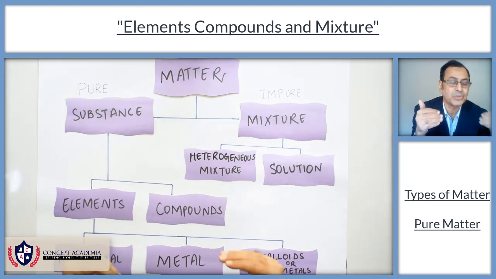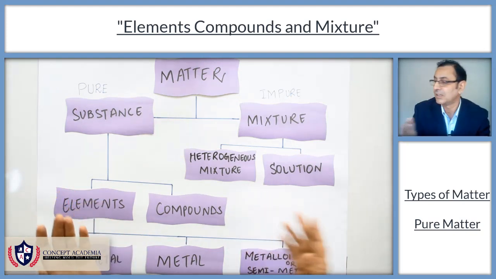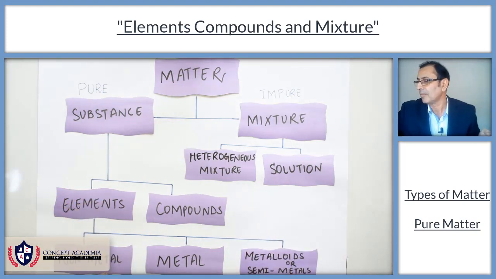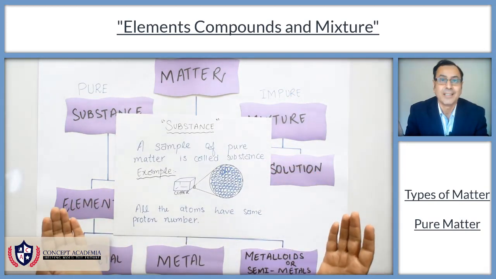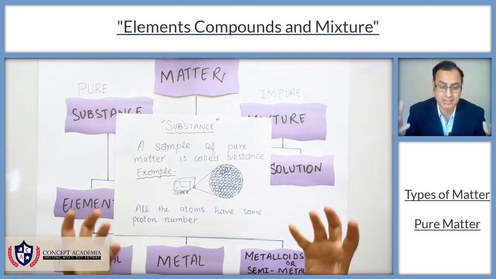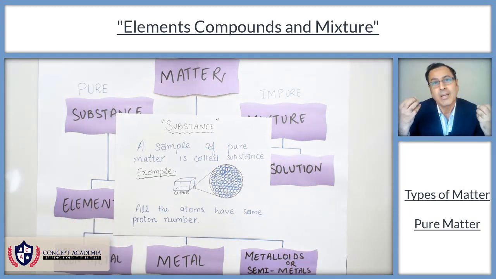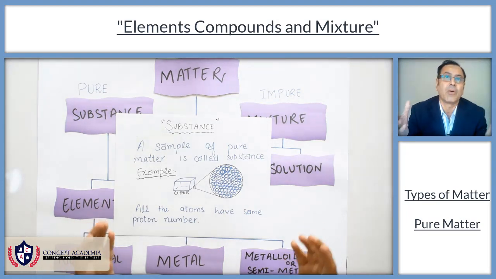So I'm going to define substance and why we call it pure. If we take any sample of matter and that sample of matter is pure, this is called substance.